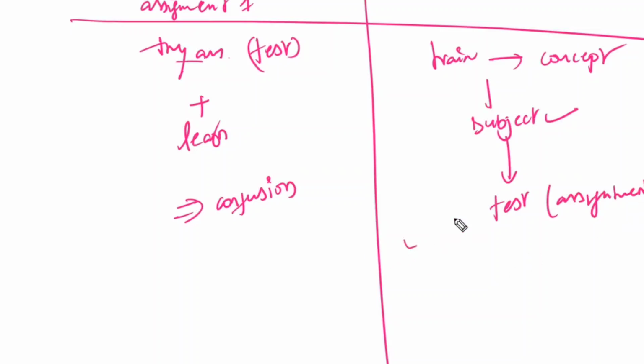Then automatically this one also will be completed. If this is case one, this is case two, which pattern are you following? The choice is yours. If you are following this pattern, based on my experience and whatever I have analyzed with the students, I'm saying that the answer is going to be confusion.